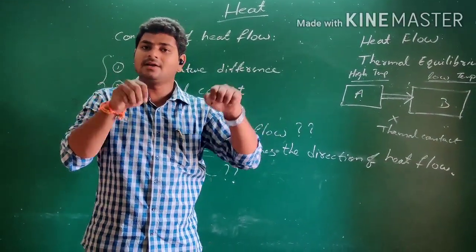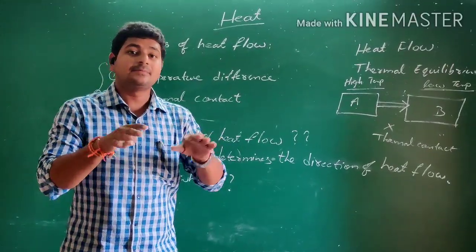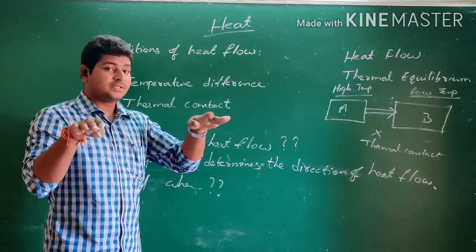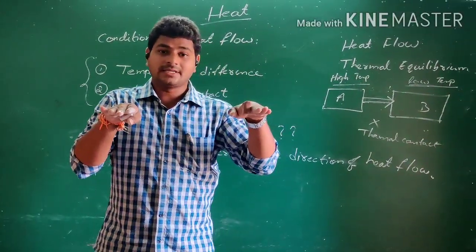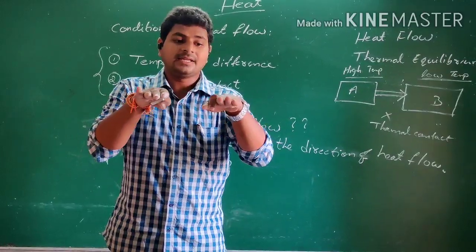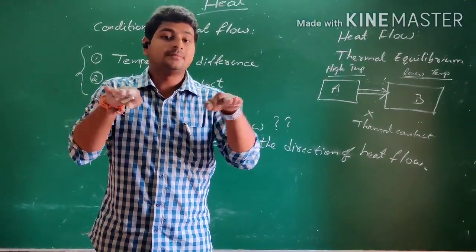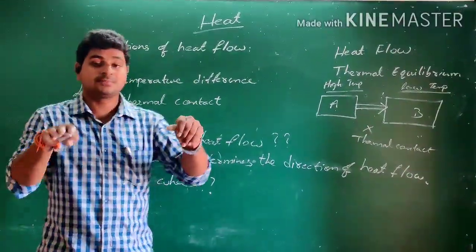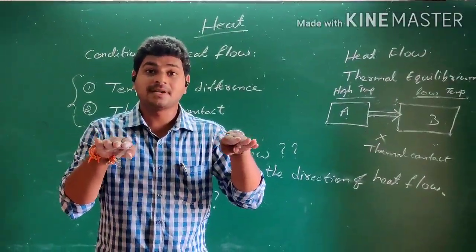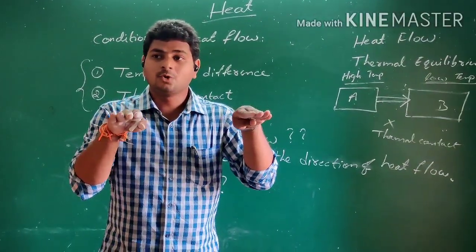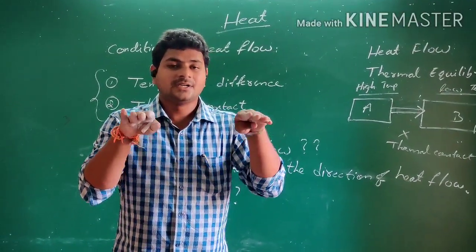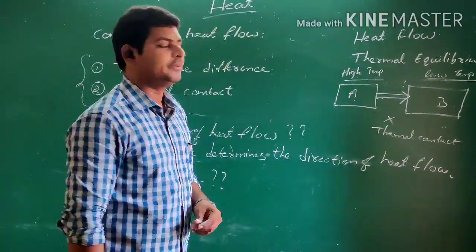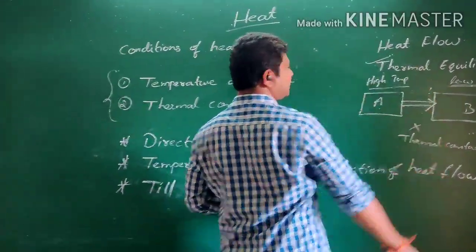So when both the bodies are at same temperature, now what is the first condition? Temperature difference. Now it lost the heat, it gained the heat, and finally they attained same temperature. Now will the heat flow? What is the first condition? They must be at different temperatures, but what is the condition of same temperature? This condition of the two bodies in thermal contact to attain same temperature is called thermal equilibrium. I hope you got it.